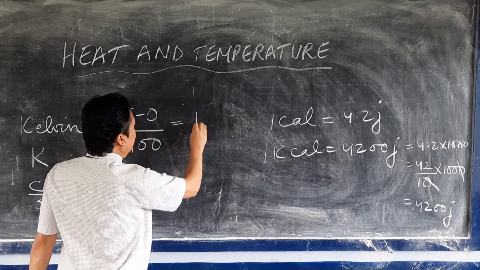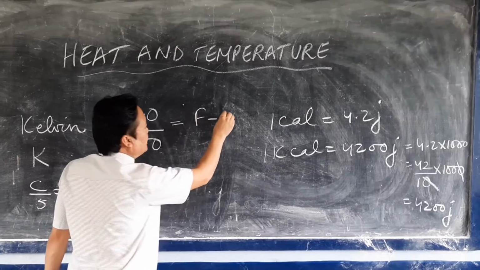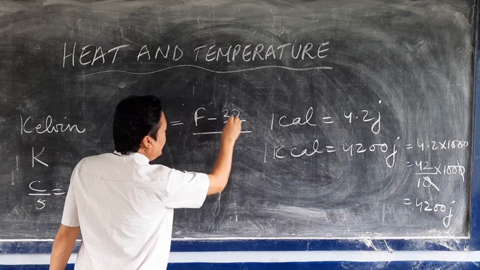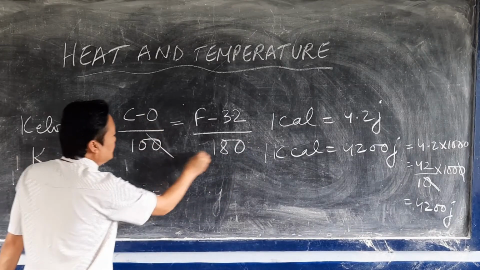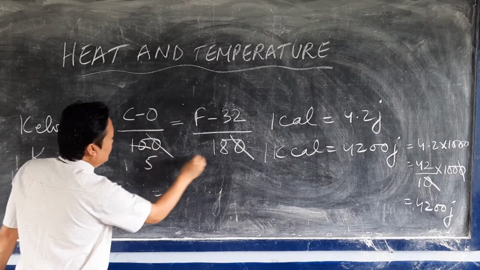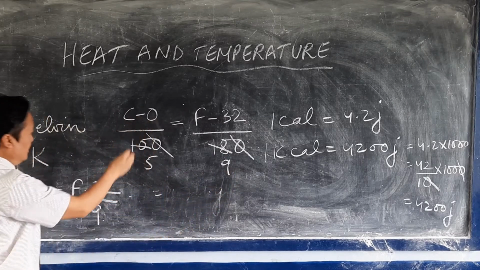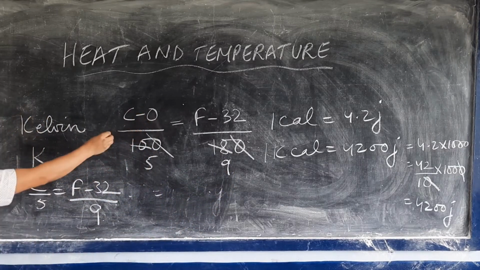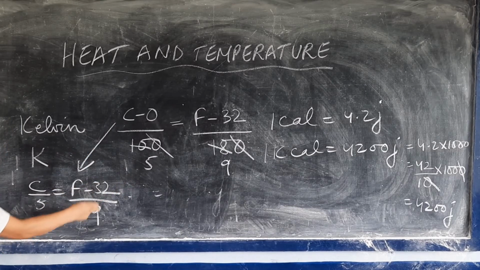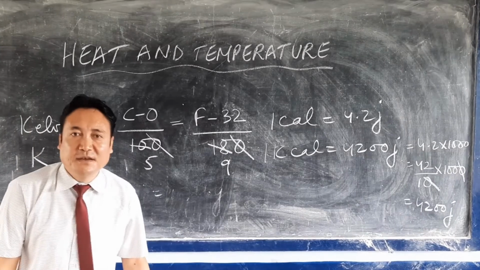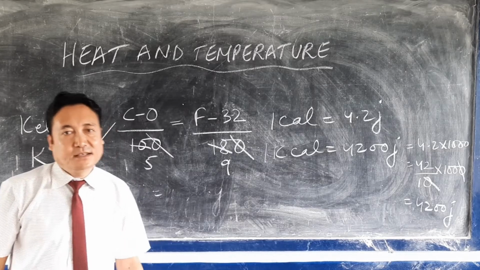In the Fahrenheit scale, the lower fixed point is 32, and it is divided into 180 equal parts. So the 0s cancel, 2 fives are 10, 2 nines are 18. Finally, we write C upon 5 equals F minus 32 upon 9. So this is the relation between the Celsius and the Fahrenheit scale.